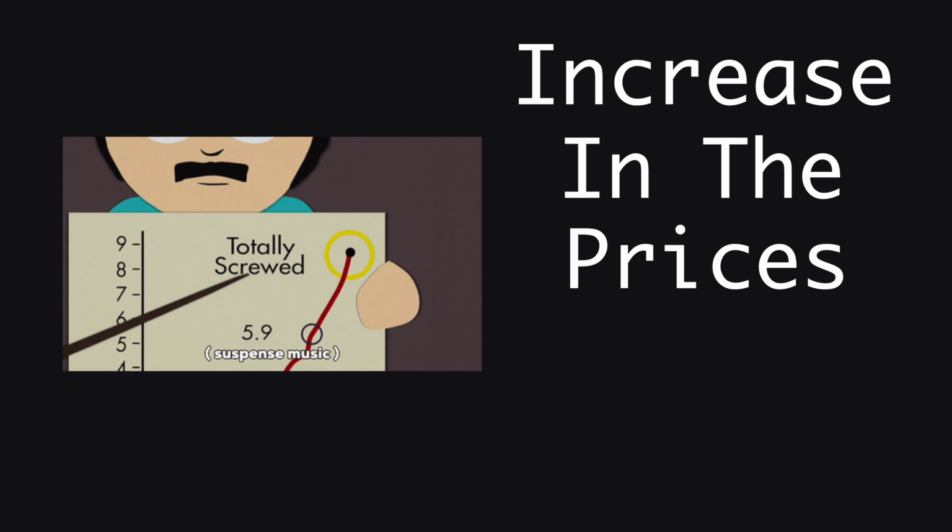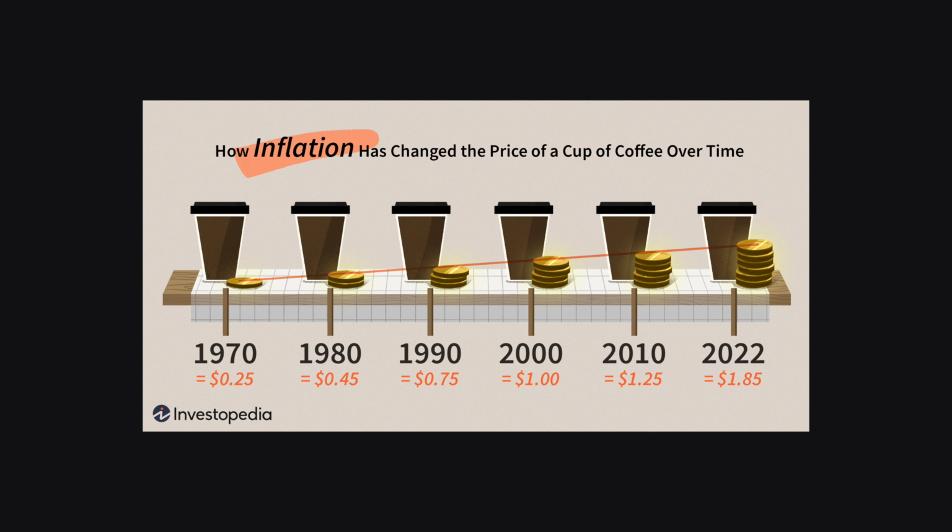What is inflation? Inflation is an increase in the prices of goods and services in an economy. The rise in prices means that a currency unit effectively buys less than it did in prior periods. This loss of purchasing power impacts the cost of living for the common public.